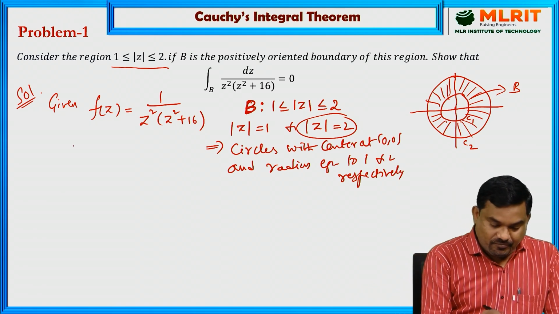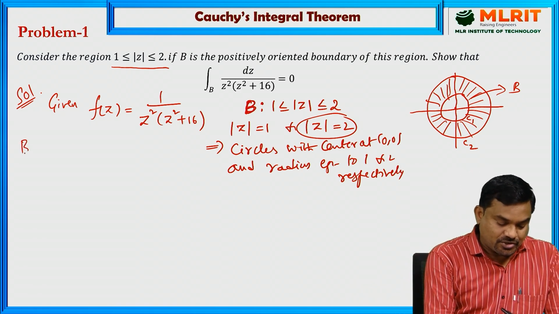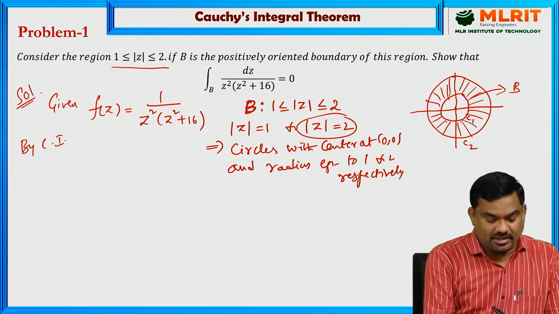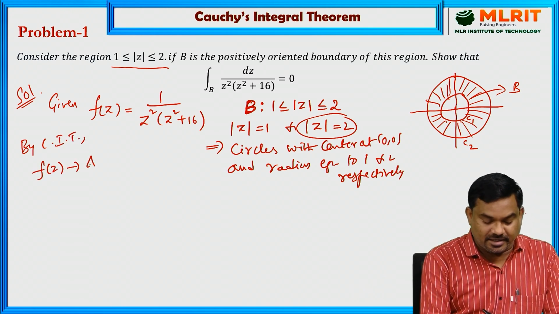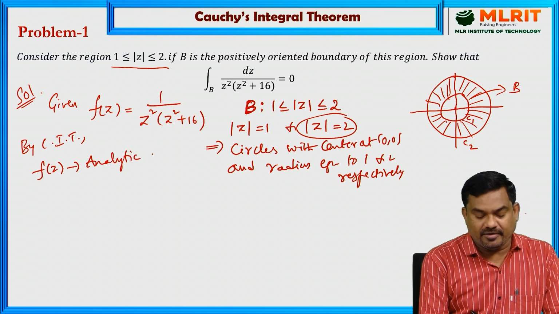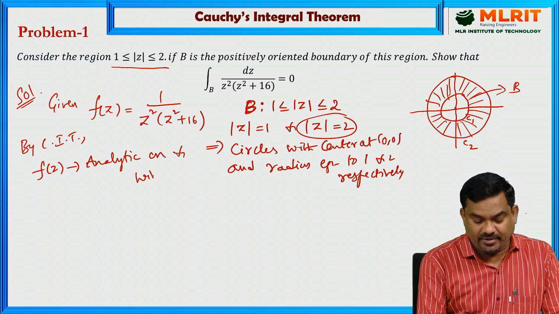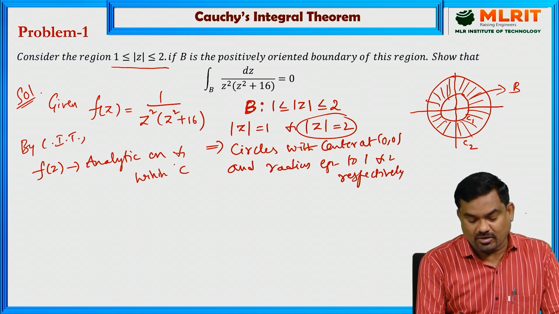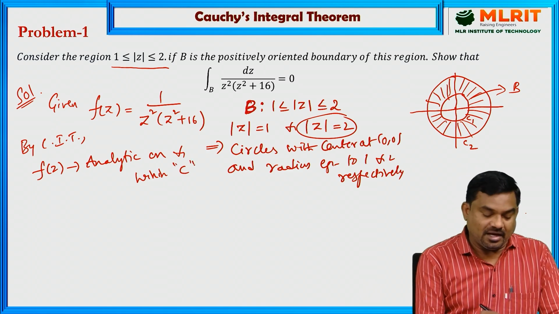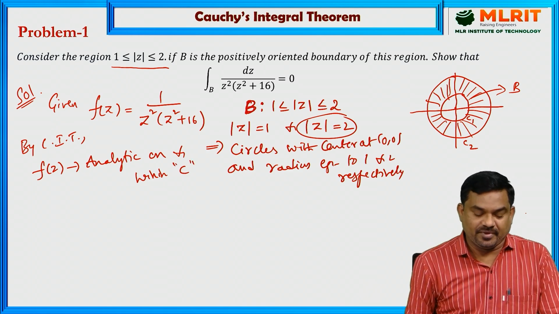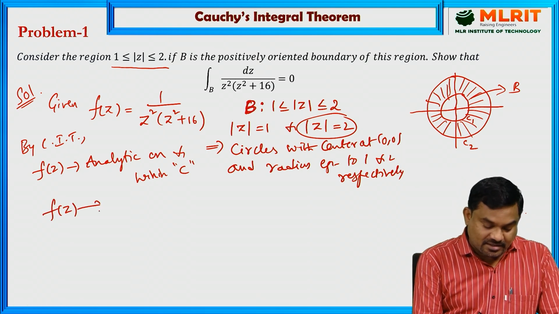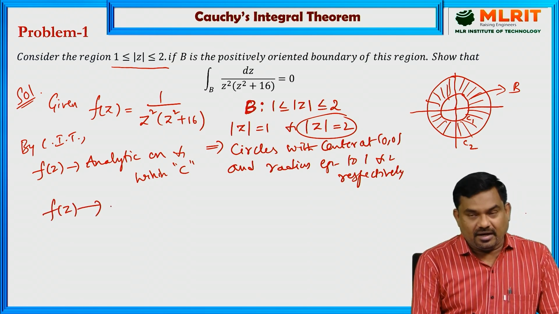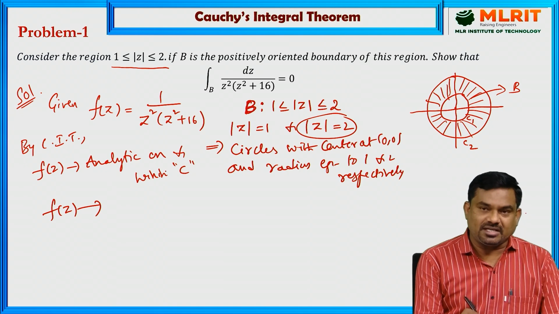Now, first of all, by Cauchy's integral theorem, if f of z is analytic on and within a closed curve C, then the line integral vanishes. That means if f of z is analytic at all the points on the circle and within the circle.